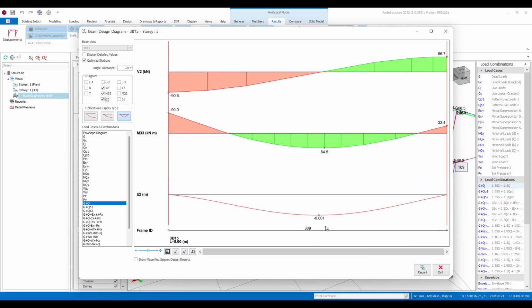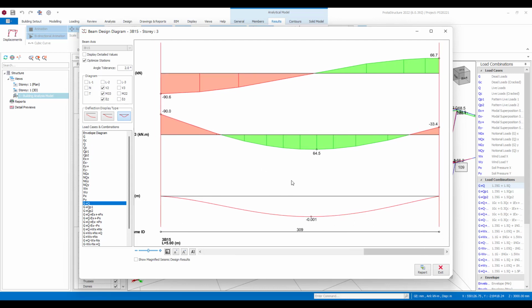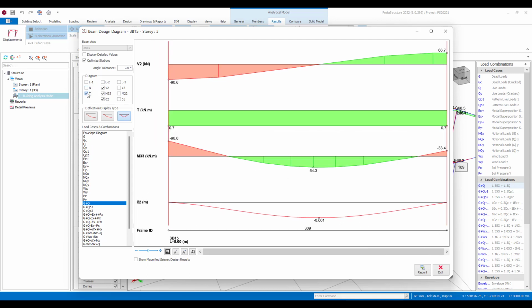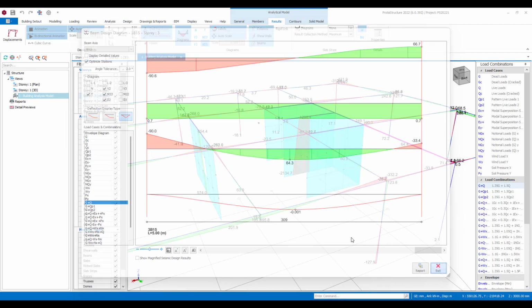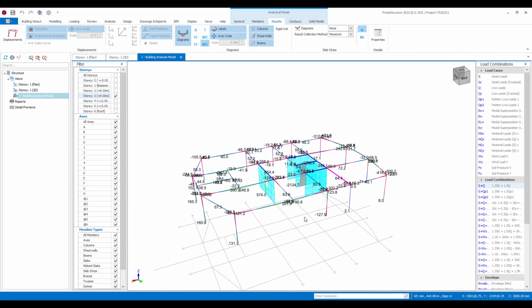It's only 1 millimeter, so I think for that span the deflections will be fine. You can interrogate this however you like, and you can turn on, maybe you wanted to know if there's any torsion in the member, but a very small amount of torsion. So all these results can be reviewed here and interrogated if you want to look at things in more detail.